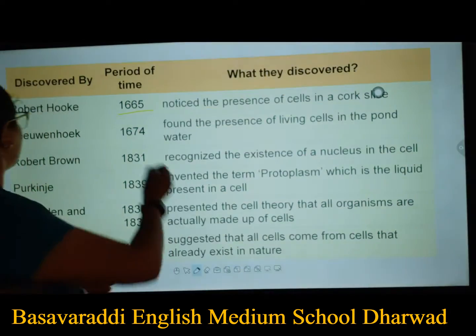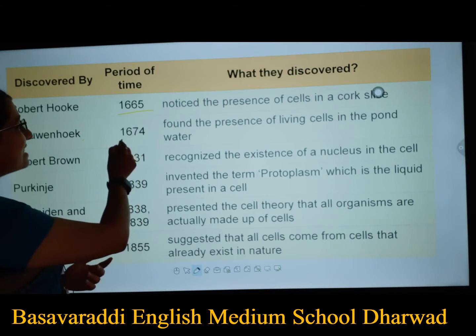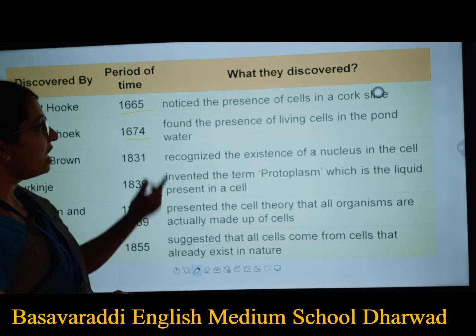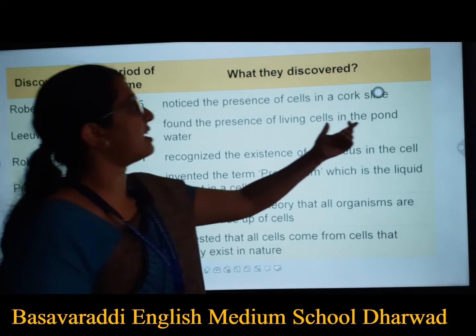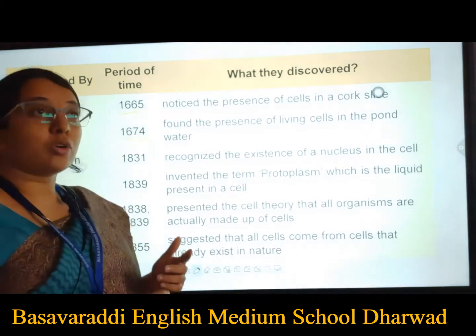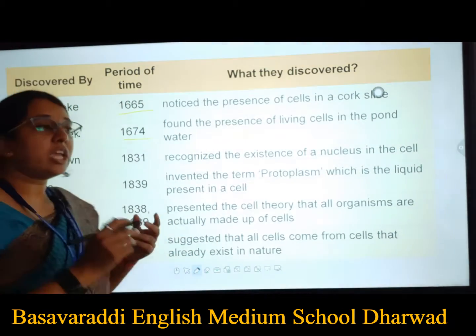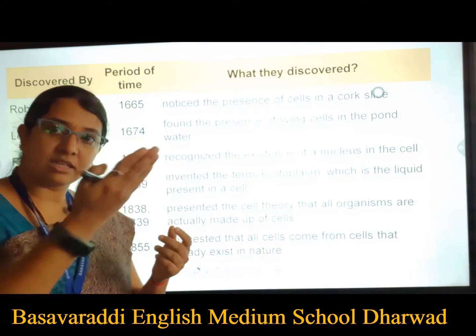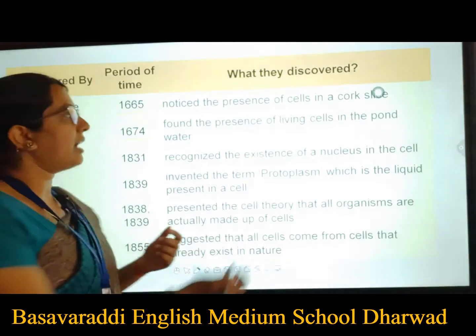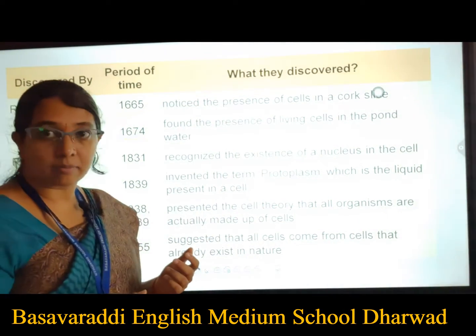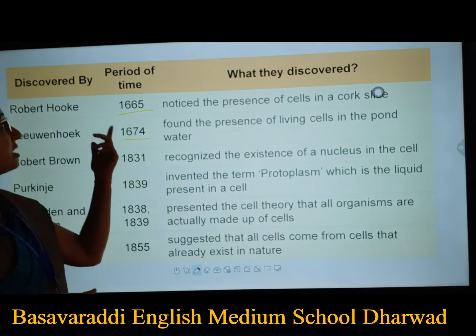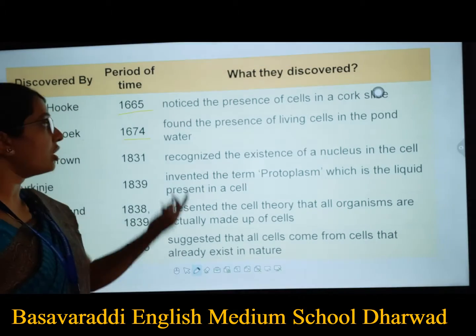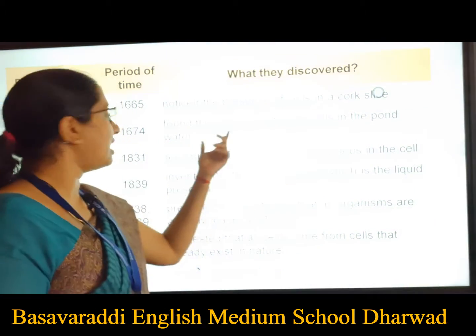Next, Leeuwenhoek in the year 1674 found the presence of living cells in pond water. Robert Hooke took the cork material, observed it and called them cells. But Leeuwenhoek in 1674 found living cells in pond water.